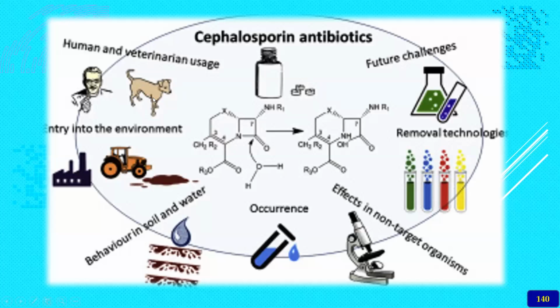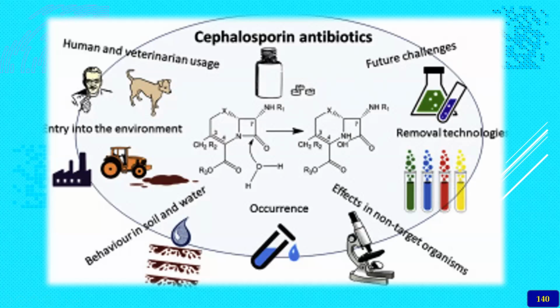Very commonly they are used because the potency of these compounds is very high, and at the same time they are effective against varieties of gram positive and negative bacteria. So varieties of technologies are there which yield different chemical compounds, and the side chain structures will yield different cephalosporins.